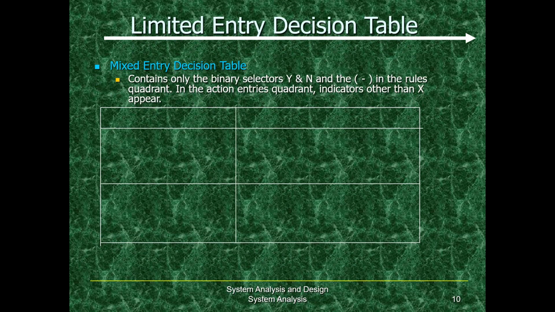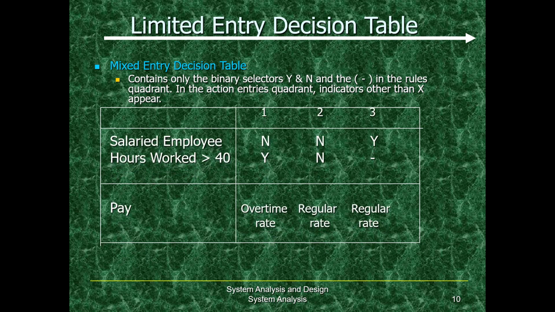Mixed entry decision tables contain the binary selectors Y and N and minus in the rules quadrant. In the action entries quadrant, indicators other than X will also appear. For example, we have 3 scenarios here: scenario 1, scenario 2, scenario 3, about the salary of the employee. In the first scenario, the employee is not salaried, and hours worked is greater than 40 hours, so it's true. So what is going to be the outcome? He will be paid according to the overtime rate.